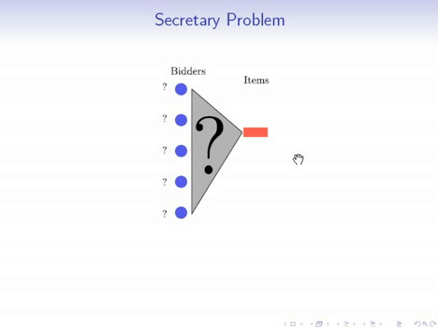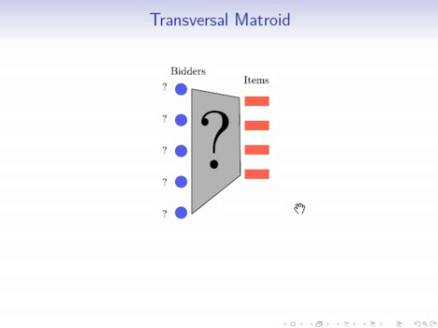Initially, we don't know either the bids or the edges between bidders and items. And what we're going to do is take this problem and generalize it to the transversal matroid matching problem. The way that we're going to do this is we're basically going to have more than one item for sale.